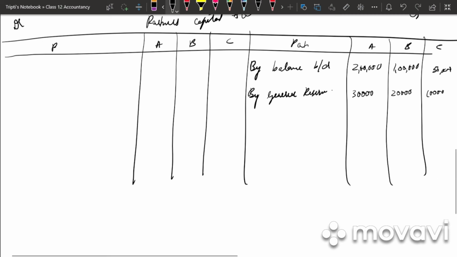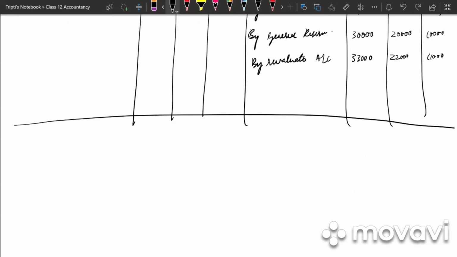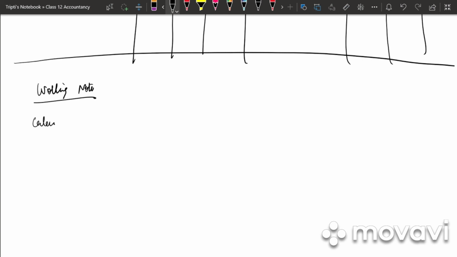Next we transfer the profit of revaluation account. By revaluation account, what is it? Ashok is 33,000, Bhim is 22,000 and Chetan is 11,000. Right? Then they have given us goodwill. To know what will be the transfer of goodwill, write down working note: calculation of sacrifice gain ratio.